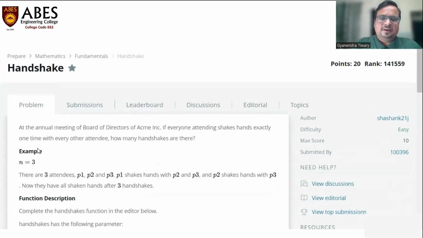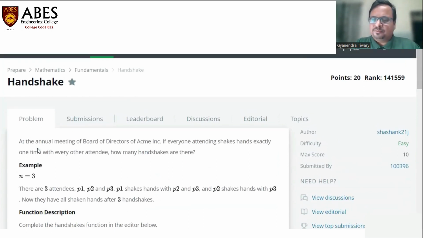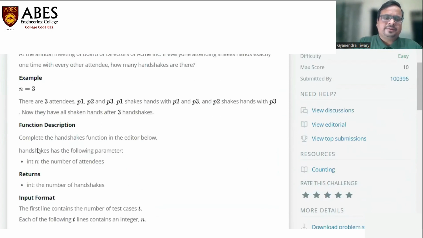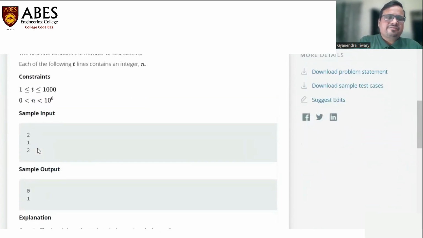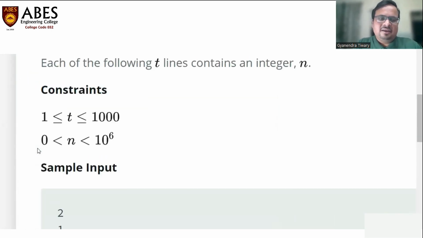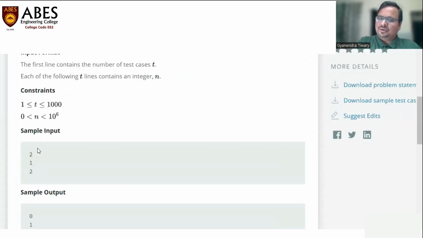So here, this is the HackerRank platform. I hope most of you have visited this before as well. This is the problem, the same problem we have discussed. The constraints are, you can see, the total number of test cases will be somewhere between 1 to 1000, and the total number of people in every meeting could be 10 to the power 6. So it's huge. But don't worry, we are just going to solve it in constant time. So this constraint doesn't matter at all, right?